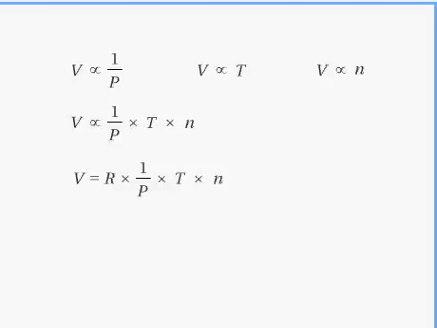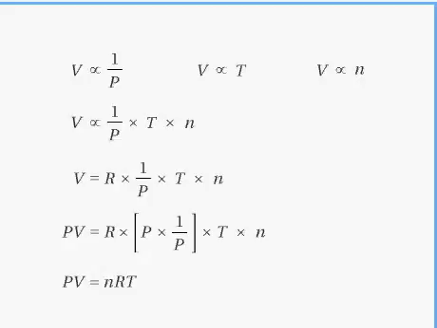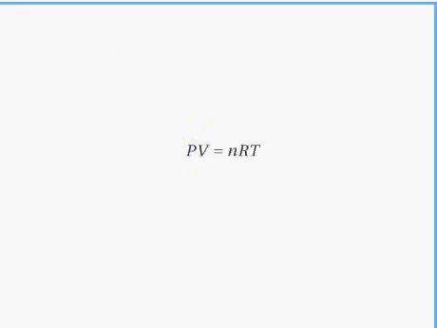To make this proportionality into an equation, we need to insert a constant. We refer to this constant as the ideal gas constant and represent it with the letter R. Now, if we multiply both sides of the equation by P and rearrange slightly, we get the ideal gas law expressed in its most common form. The pressure of a gas times its volume is equal to the number of moles of gas times the ideal gas constant times the absolute temperature of the gas.